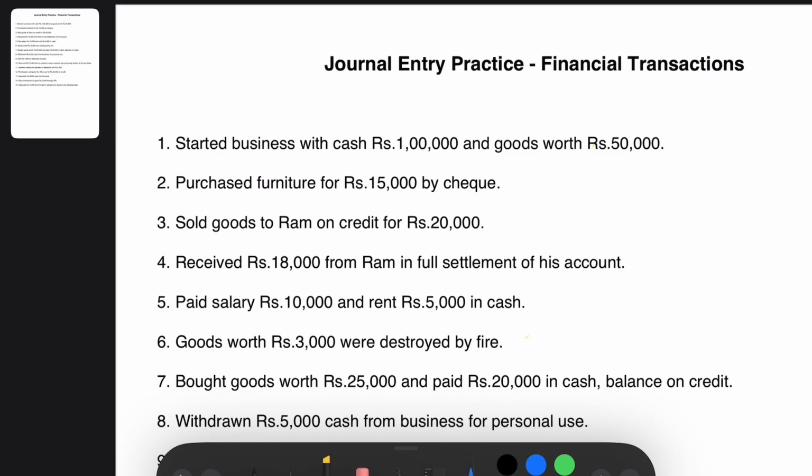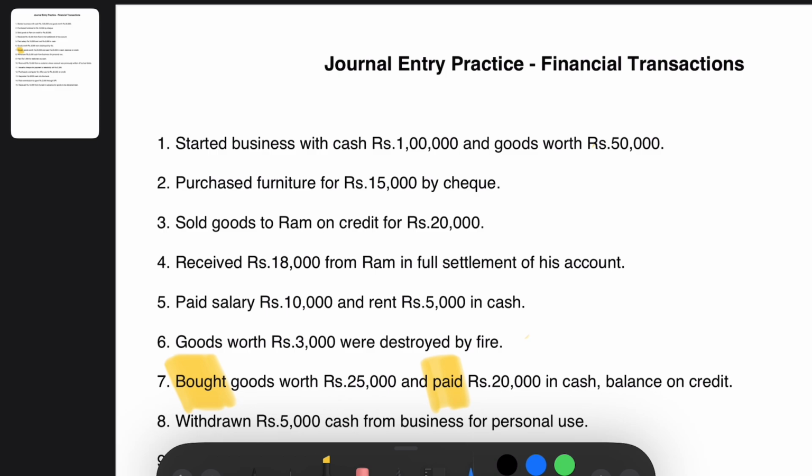Okay, in the seventh transaction, bought goods worth rupees 25,000 and paid 20,000 in cash, balance on credit. So what is happening here? Goods worth rupees 25,000 are being bought into the business. So purchase account is getting debited, and paid rupees 20,000 in cash.